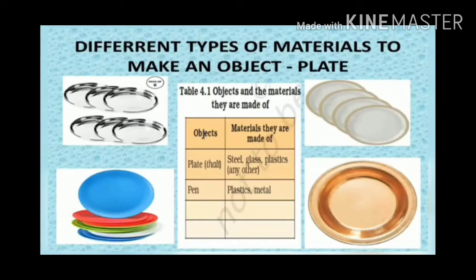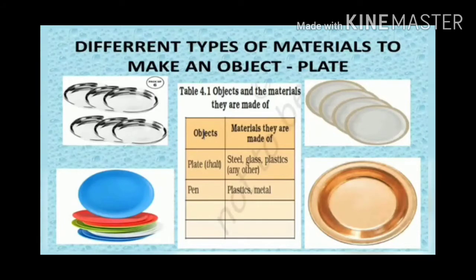Let us have an example: different types of materials used to make an object. You might have seen plates. Which type of material is used to make a plate? Yes, my dear students, you might have seen steel plates, plastic plates, paper plates and also copper plates.